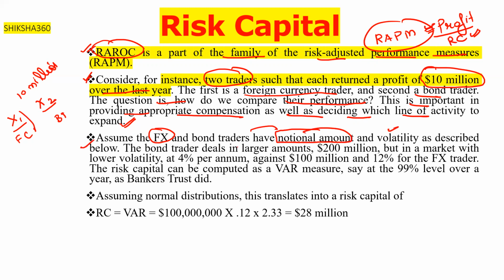The bond trader deals in larger amounts, but in a market with lower volatility. X2 is the bond trader.